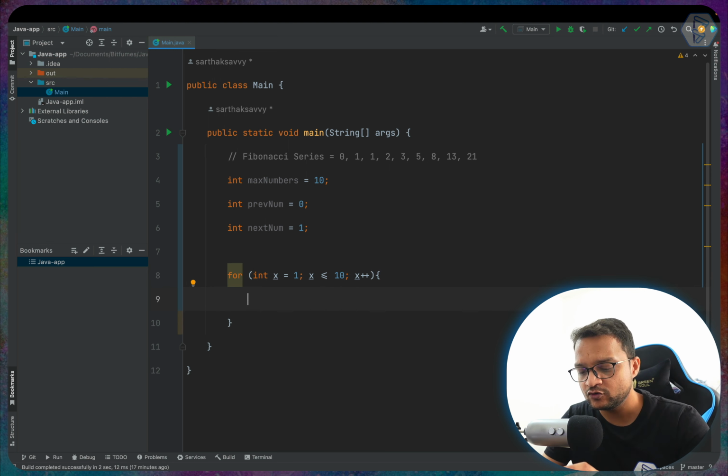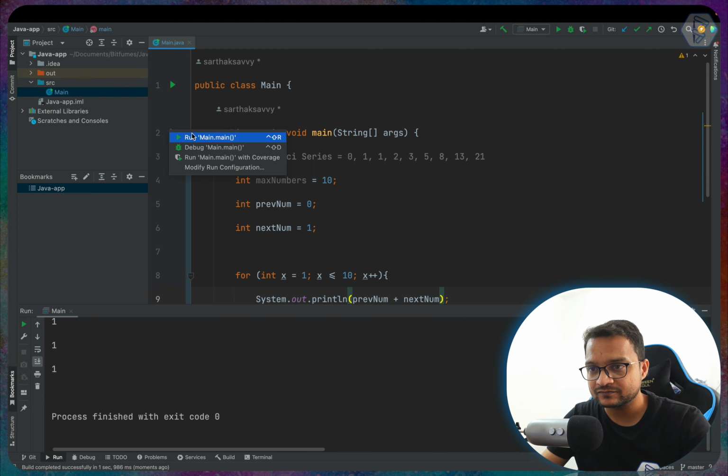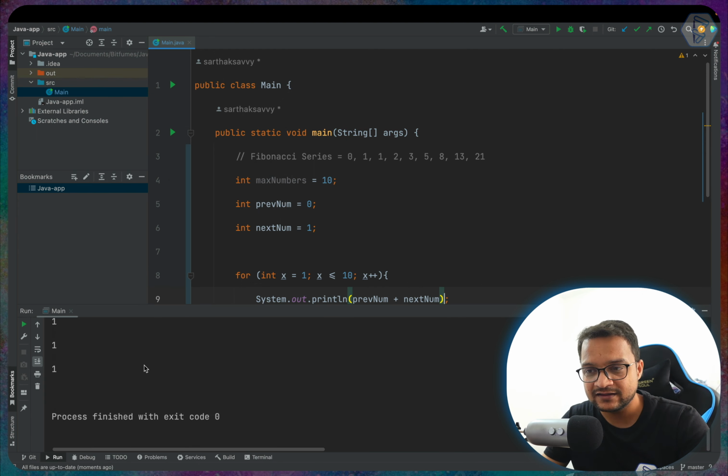Now what I have to do is System.out the previous two numbers. The previous two numbers are 0 and 1. So let's print previous number plus next number. When we do this, we always get 1 because 0 plus 1 is always 1. So let's run it, and you can see we are getting 10 times 1 only.